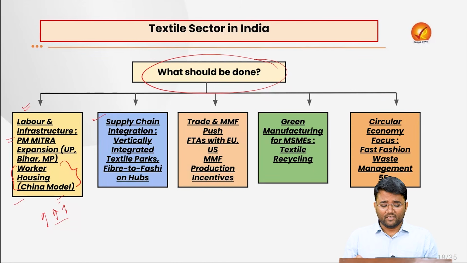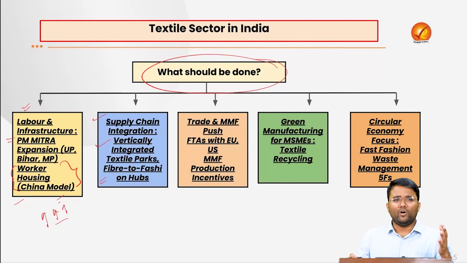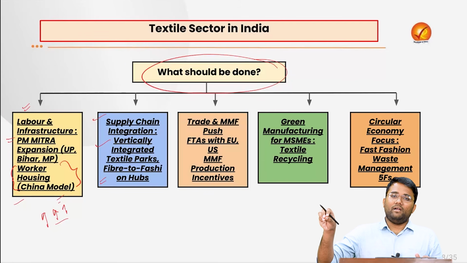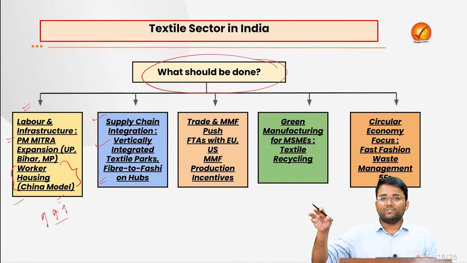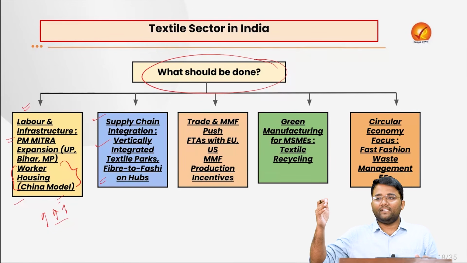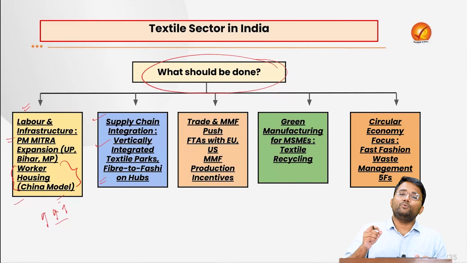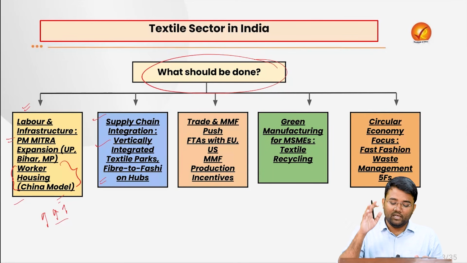Then the supply chain integration. Again, there is need for vertically integrated textile parks connecting the raw material to the ultimate market, and fiber to fashion hubs. These companies which are actually making these garments, they need to be aware about the recent trends, recent changes. For example, the trend of the Indo-Western, or the demand of cotton fabric or linen, etc. They need to understand demand, and for that there is need for research, there is need for survey. When the companies will understand the market properly, they will be able to produce such garments which will be high in demand, and the profitability of the company as well as the overall sector will increase.